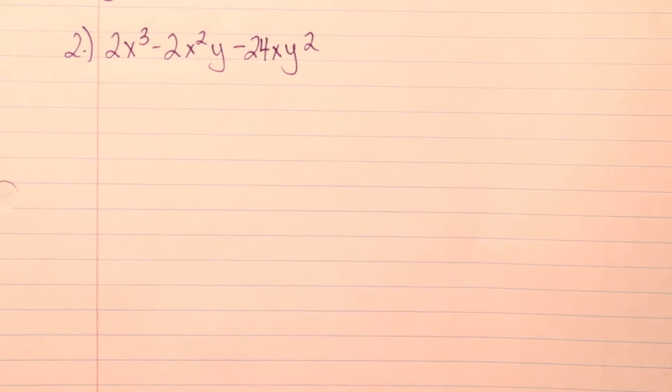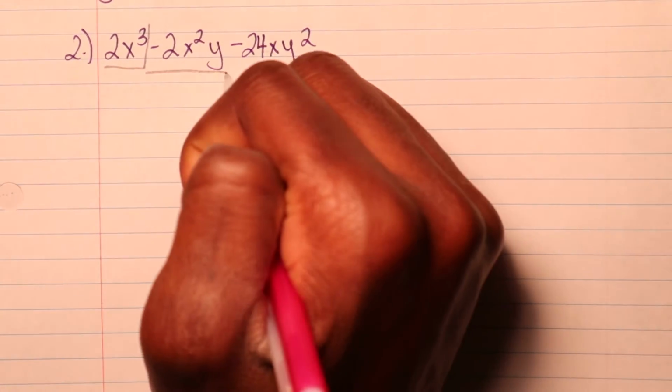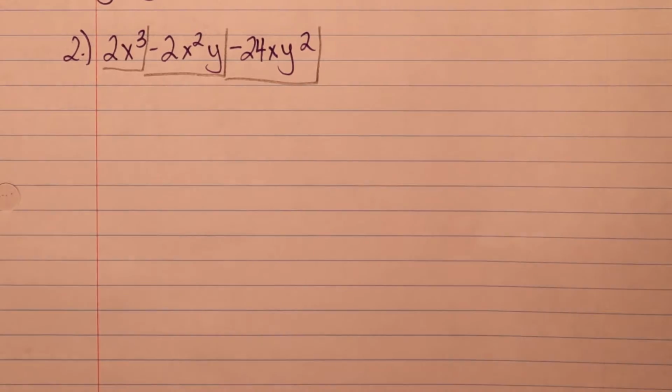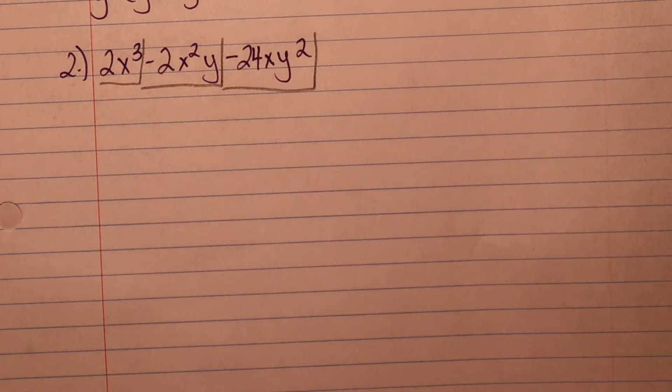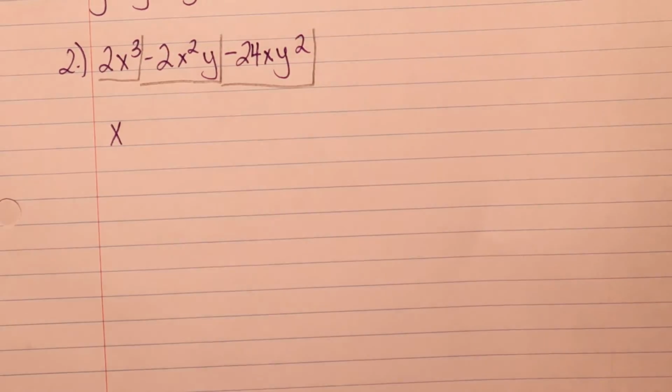Same rule applies for this one. Don't overthink it. Take your time. Right here, this is its own entity. Own entity. Own entity. So we have 3. Same rule applies: common variables. We have x here, x here, x here. Bam, we're taking out the x.